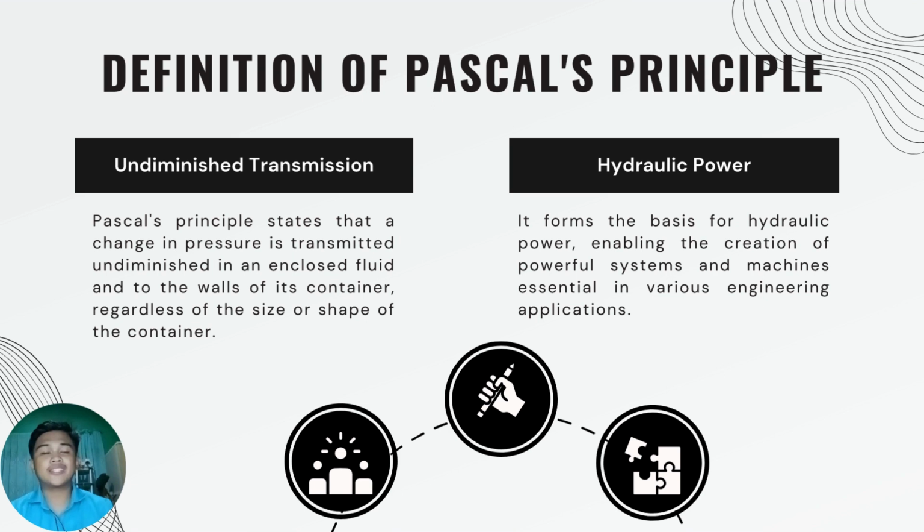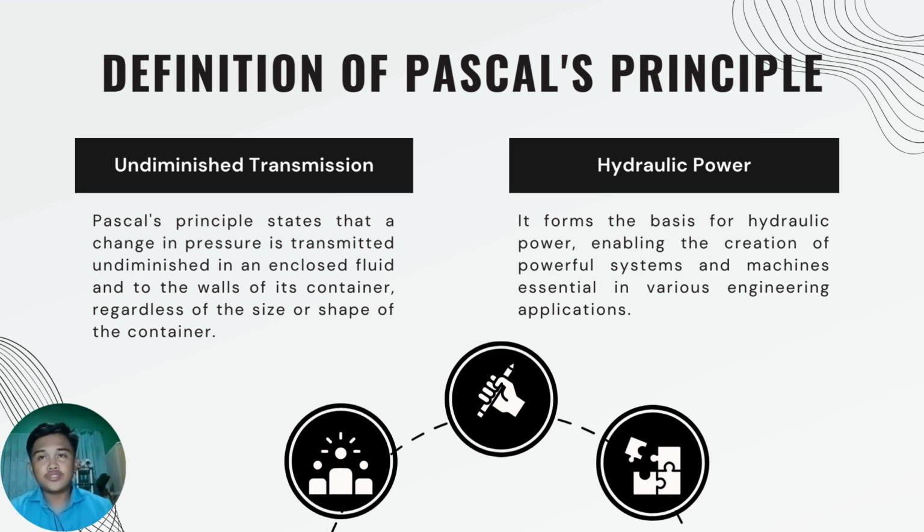Definition of Pascal's principle. First is undiminished transmission. Pascal's principle states that a change in pressure is transmitted undiminished in an enclosed fluid and to the walls of its container, regardless of the size or shape of the container. The second is hydraulic power. It forms the basis for hydraulic power, enabling the creation of the powerful systems and machines essential in various engineering applications.